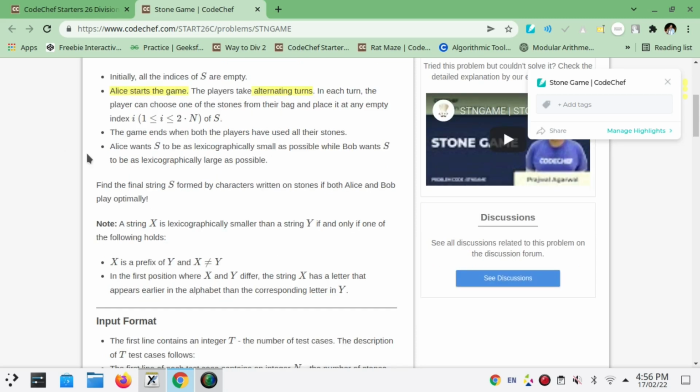So Alice wants s to be lexicographically small, while Bob wants s to be lexicographically large.